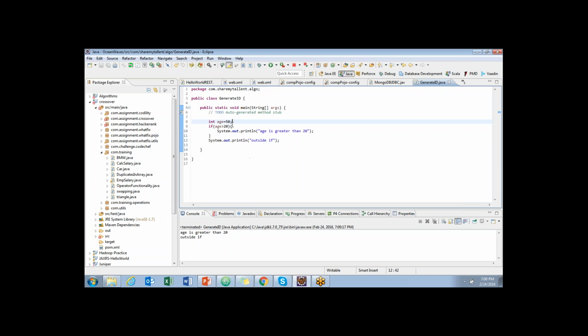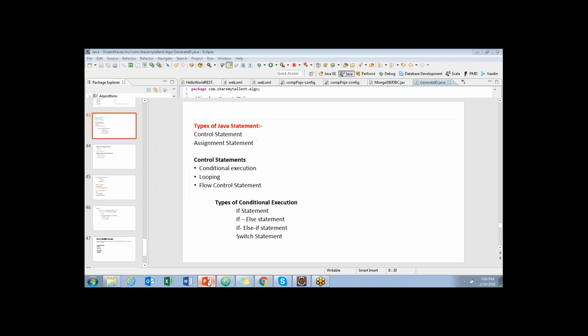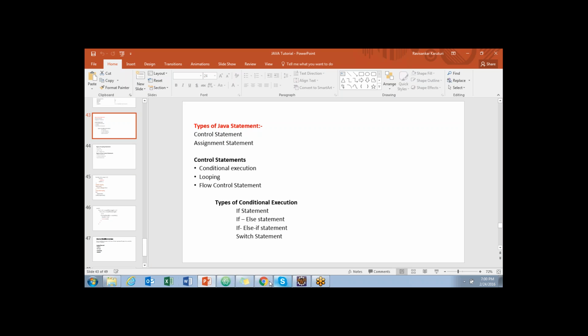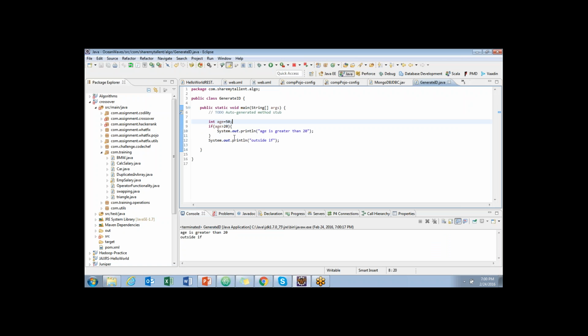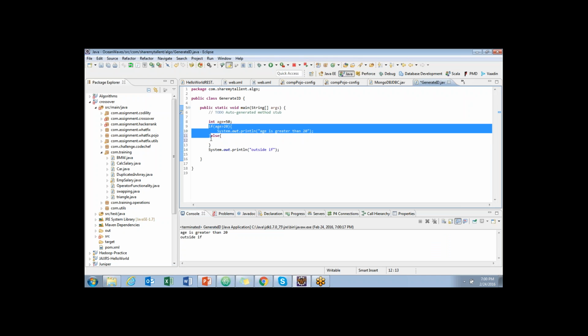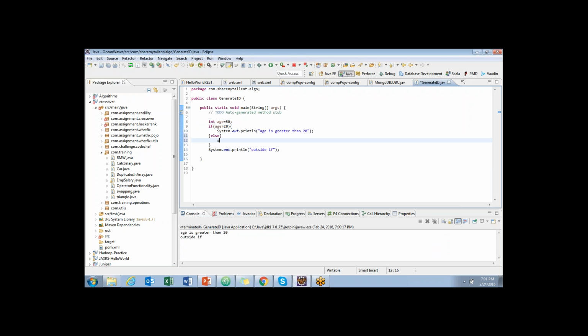Same way, coming to the next one, if else. What if the condition in the if is false? I can write a statement like this, else. Else won't have any condition. Whenever the if is not satisfied, it goes to else. If age is greater than 20, it executes the condition in if. If age is less than or equal to 20, it goes into the else statement.